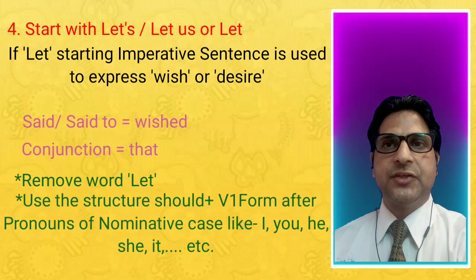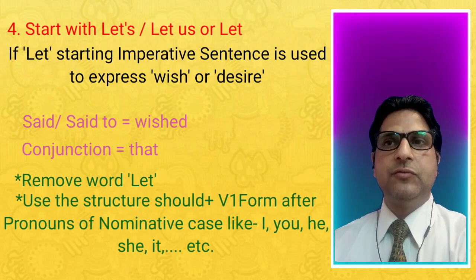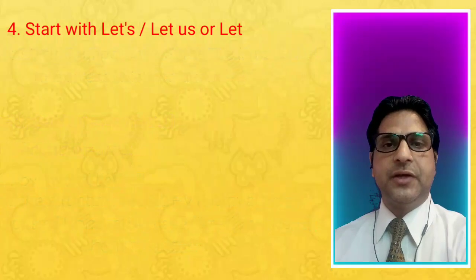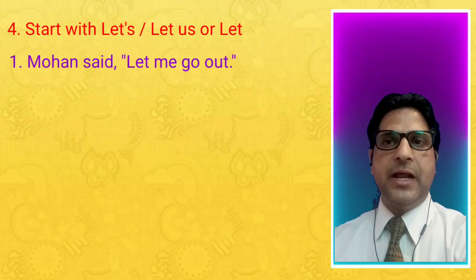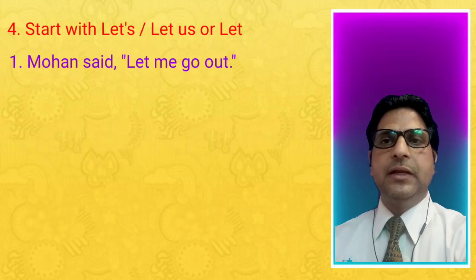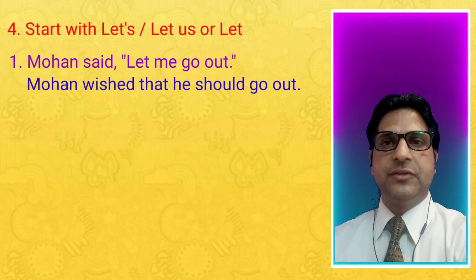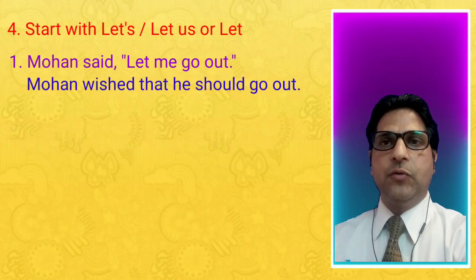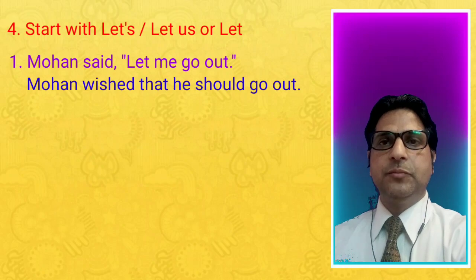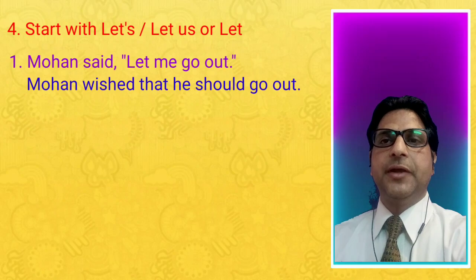Use the structure should plus first form after pronouns of nominative case like I, you, he, she, it, etc. For example, Mohan said, let me go out. This sentence expresses wish or desire. Mohan wished that he should go out. Because Mohan is wishing, we have used he here.